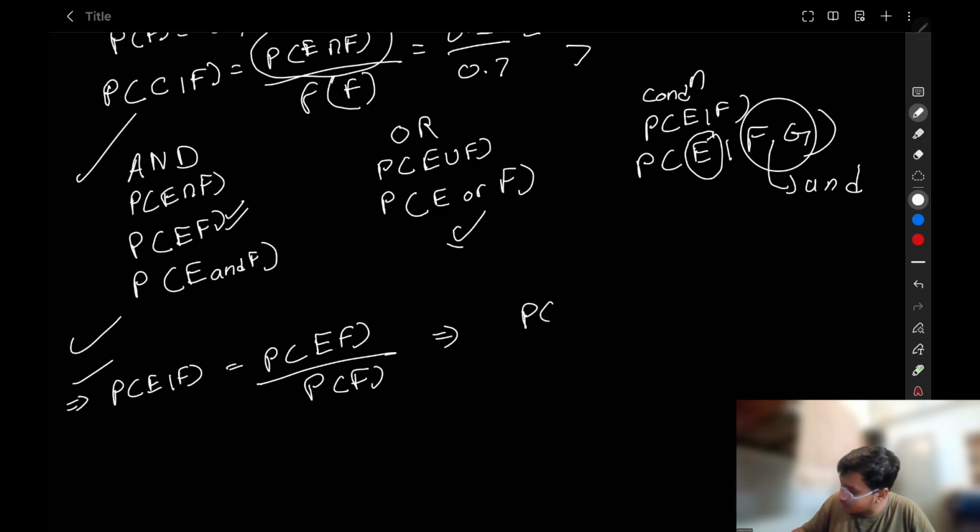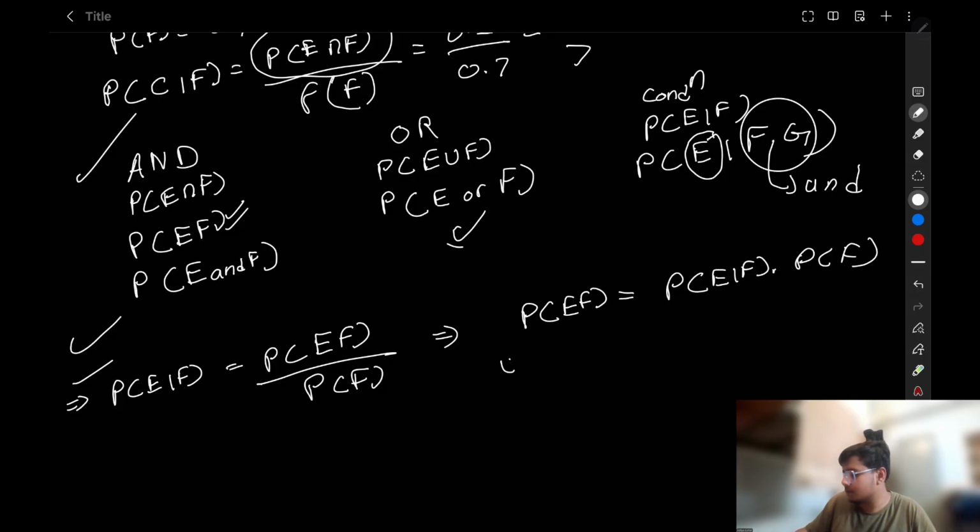Probability of E and F is equal to probability of E given F multiplied by probability of F. This is the chain rule of probability.